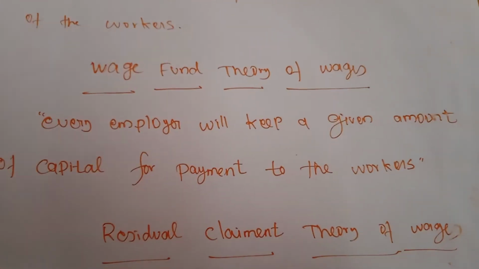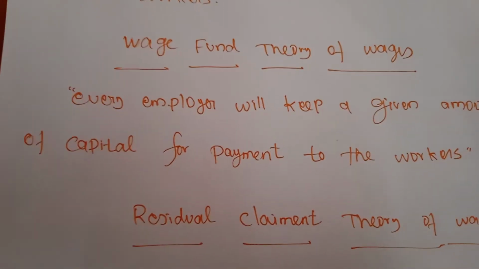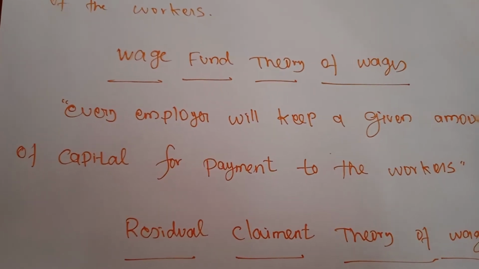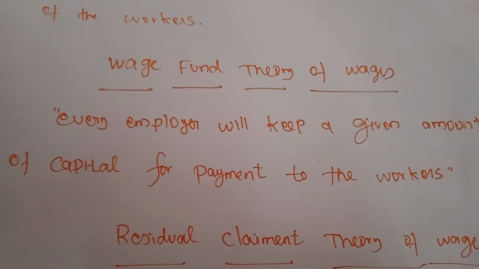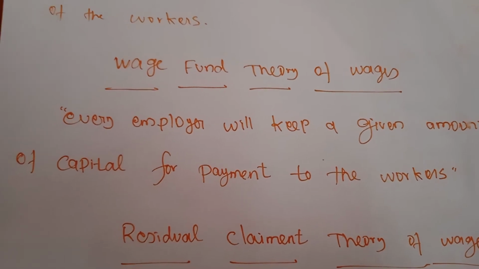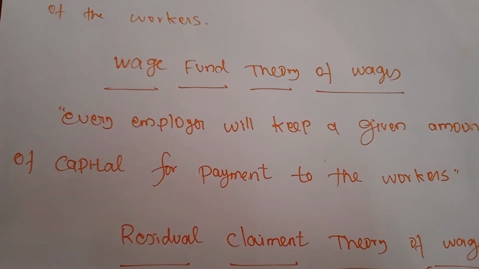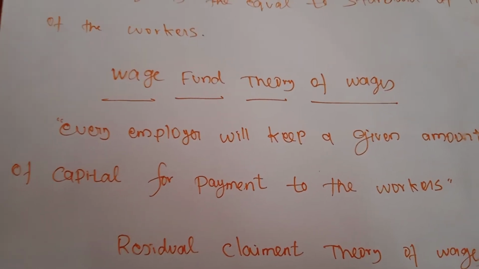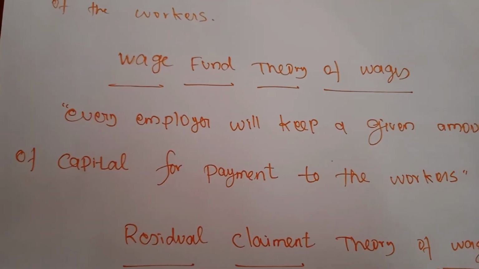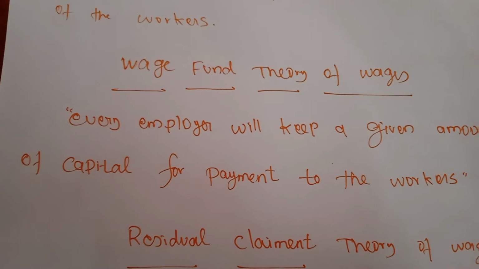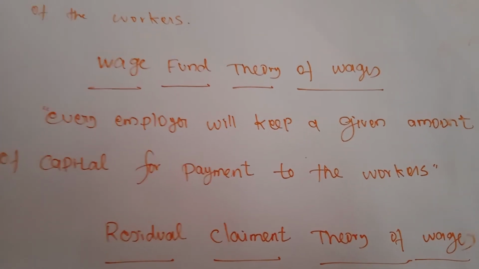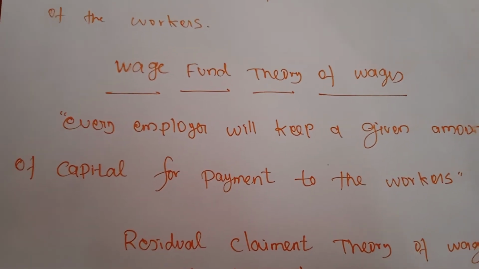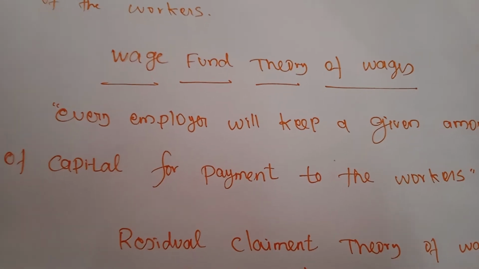Next, another theory of wages: the wage fund theory of wages. This theory was first propounded by Adam Smith, but the credit goes to J.S. Mill. J.S. Mill perfected this theory after Adam Smith. According to Mill, every employer keeps a given amount of capital for payment to the workers. This amount is considered as wages.